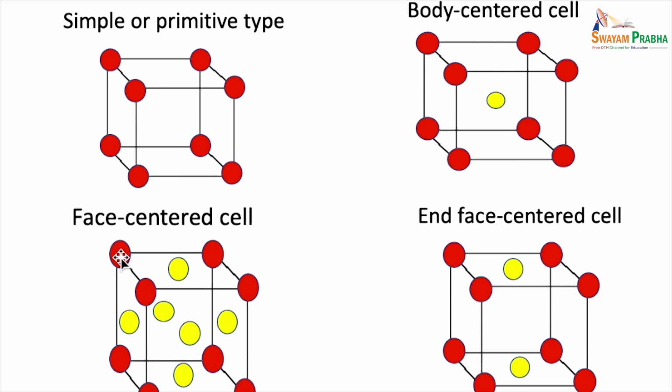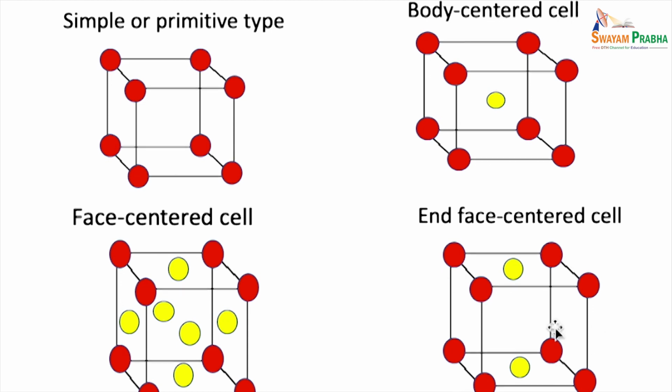You have 8 corners all occupied by lattice points, and then you have the face centers. So this face has a center and it is occupied by a lattice point. Similarly, this face center is also occupied by a lattice point, and similarly these two and the front and back. So each of the faces is occupied by a lattice point as well as the corners. So this is called a face centered cell.